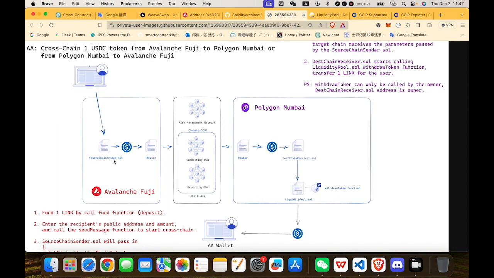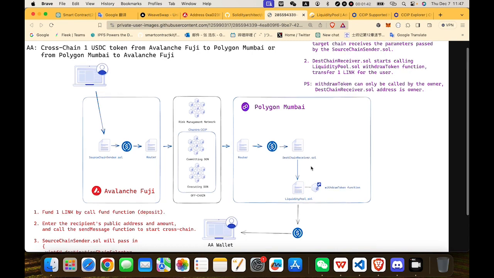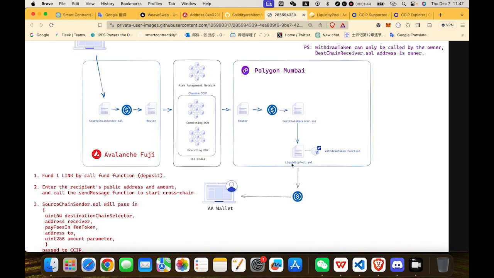The source chain sender contract will call the router through Chainlink CCIP to the destination chain on Polygon Mumbai. The destination receiver contract receives this data and will call the withdraw token function in the liquidity pool contract. And the liquidity pool contract will send one USDC to Alice.